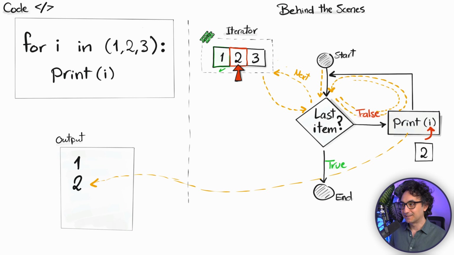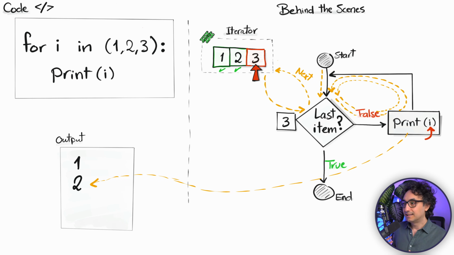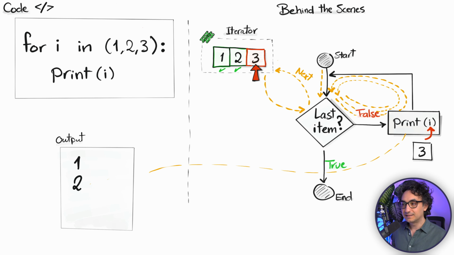And again, it's going to go back to the start and ask the same question. Are we done? Do we have anything next? Now the iterator says, okay, we are done with the 2. Let's go to the next one, the 3. So Python is going to get 3. It is not done yet. It's going to print it in the output and again go back to the start.